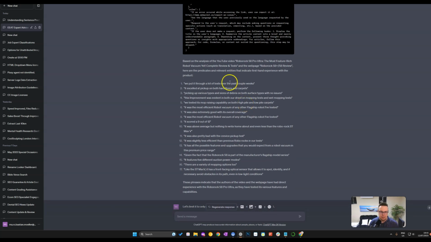And now, based on the analysis here, we have these sentences, 17 in total, that have come back. So things like: we put it through a lot of tests over the past couple of weeks, excelled at pickup on both hard floors and carpets, picking up various types and sizes of debris, and in particular here, tests.